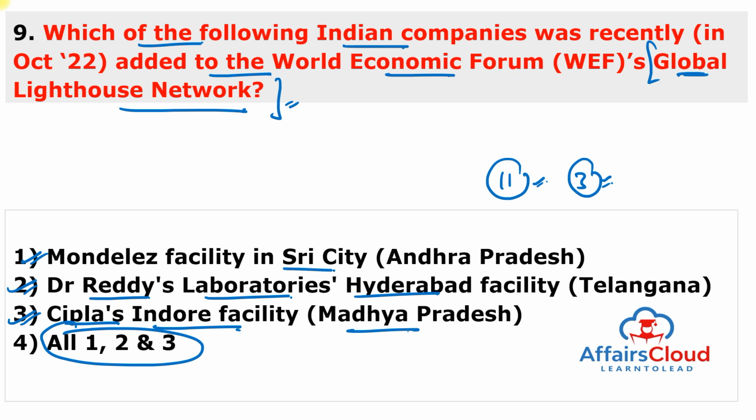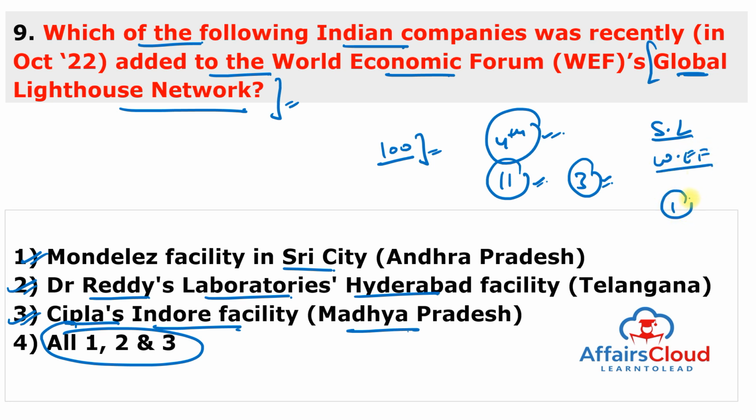And the Global Lighthouse Network is a community of over 100 manufacturers showing leadership in the applying 4th industrial revolution technology. And you can also remember that Hindustan Unilever's, one of the factory in Dadra and Nagar Haveli and the Daman and Diu, is also recognized as Sustainability Lighthouse by the World Economic Forum, and it was the first Unilever site and the first company in India across sectors to achieve this status.